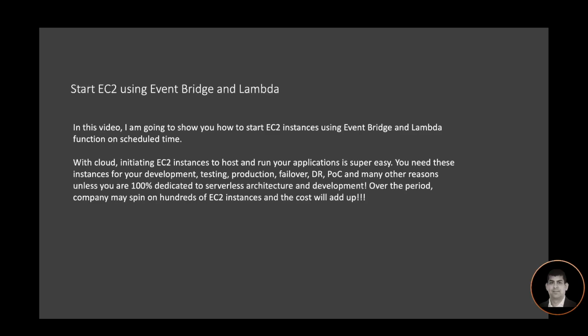Let's discuss this in the context of hundreds of EC2 instances you may have. You have to analyze if you really need all EC2 instances 24/7. Likely scenario is that your analysis will lead to the data points that you need specific instances for a specific duration or within certain days and time periods.